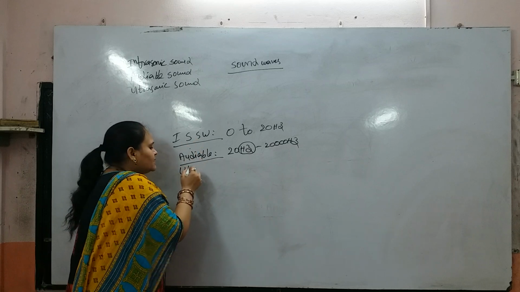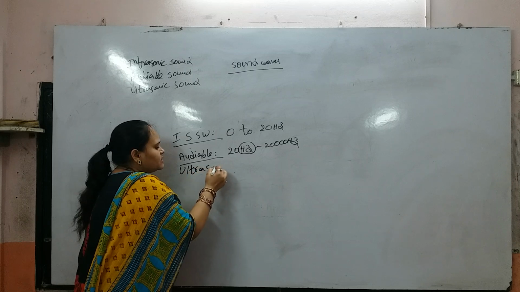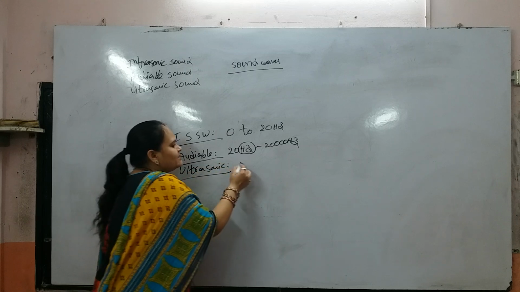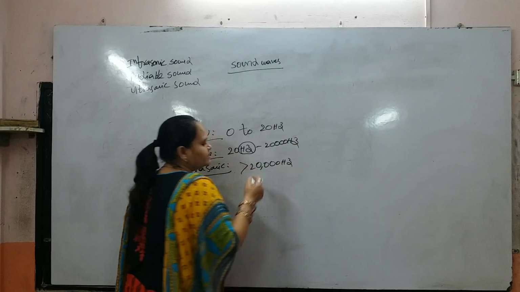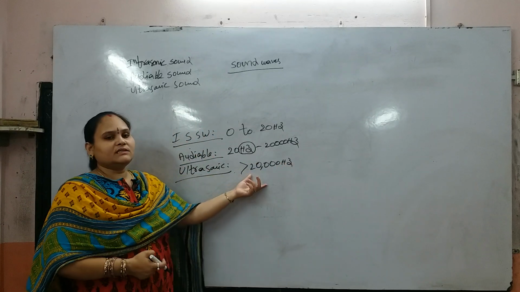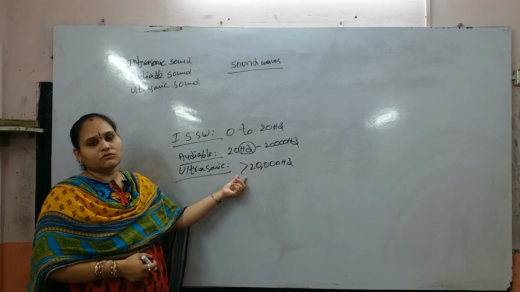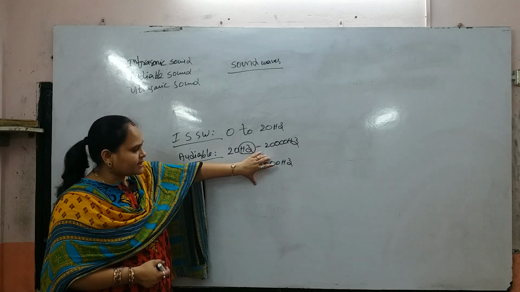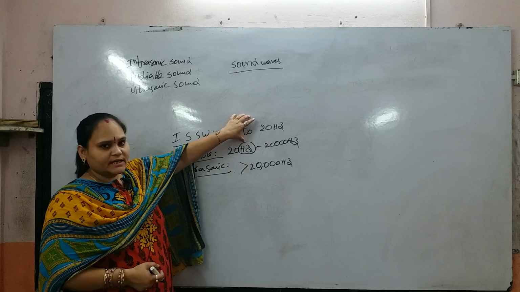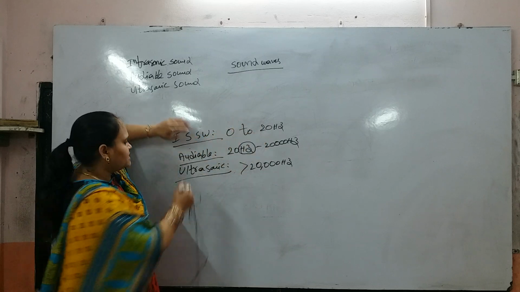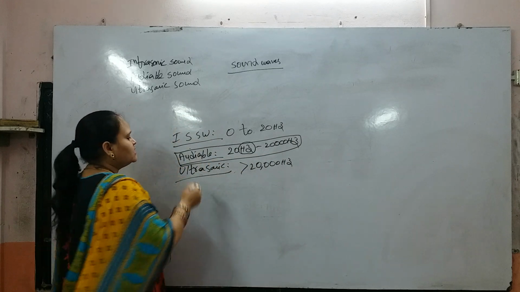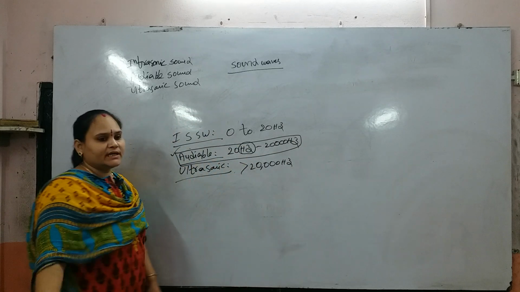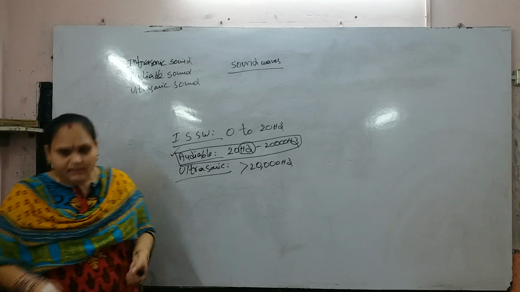Next, ultrasonic sound waves are greater than 20,000 Hz. We can't hear these sounds. We can't hear sounds greater than 20,000 Hz or below 20 Hz. We hear only this range, which is our audible range frequency: 20 Hz to 20,000 Hz.